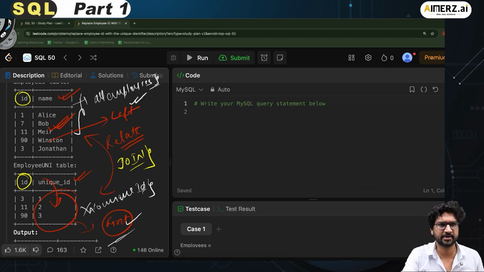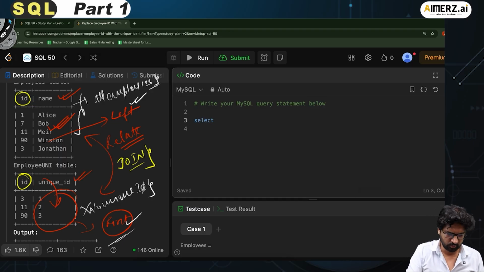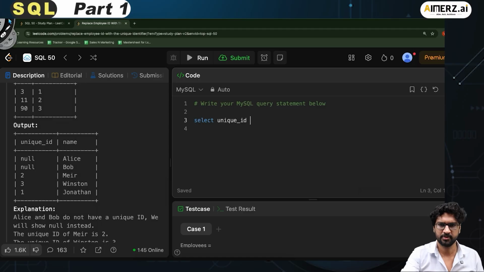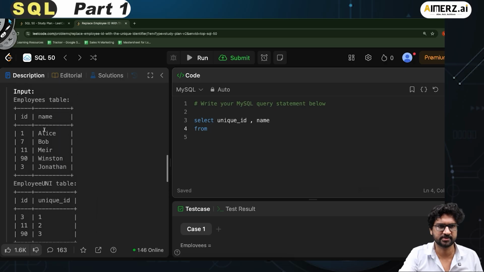So if I have to do the left join here, I'll write the code here as select unique_ID. What all things do I have to print? I have to print unique ID and then I have to print name. Very nice. From, I have to take first of all the left table, employees.